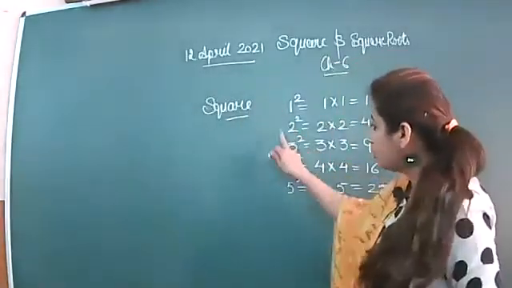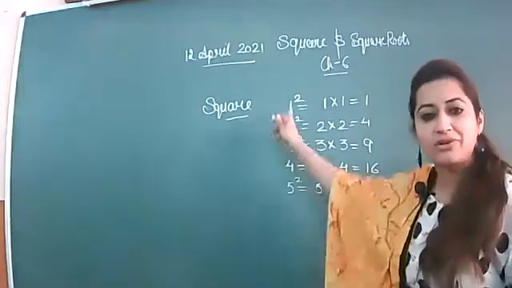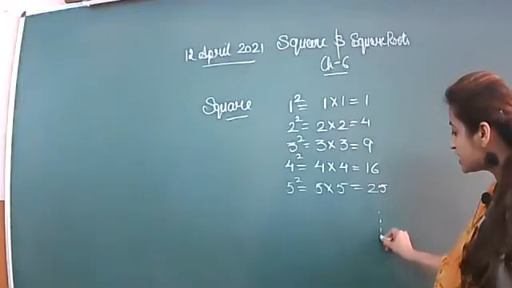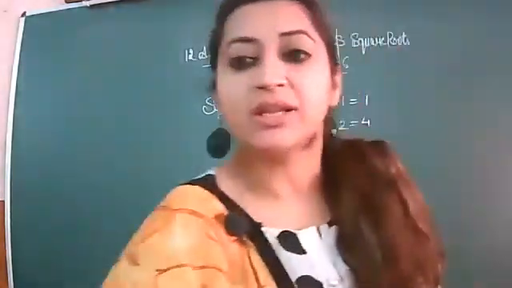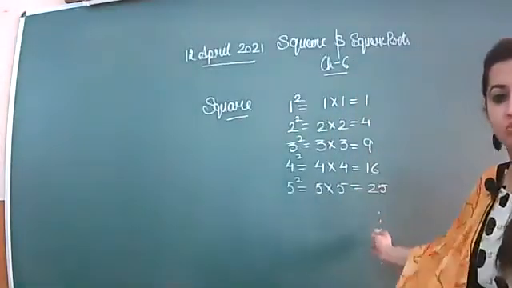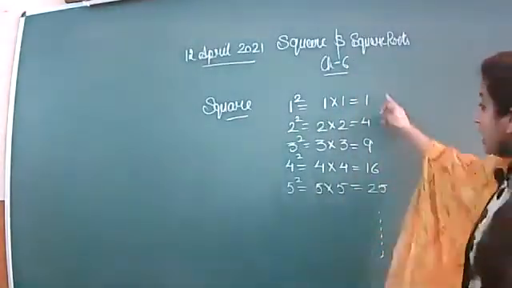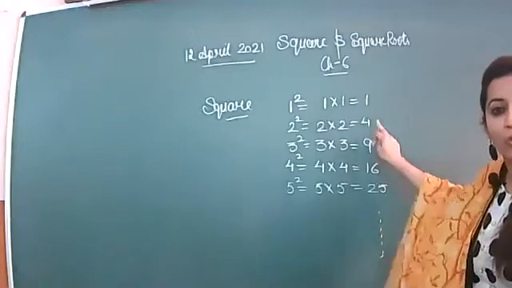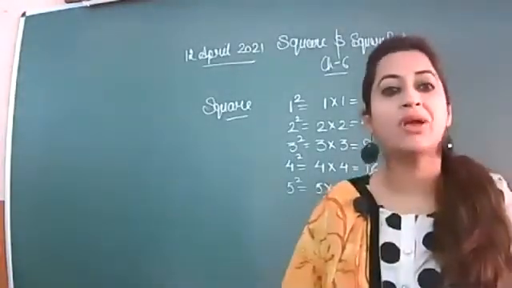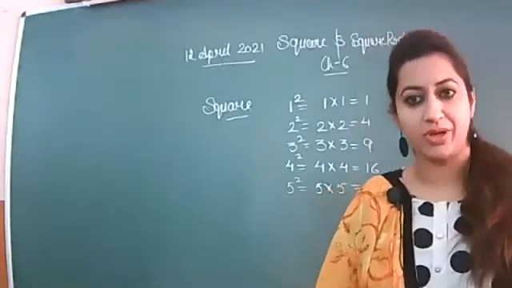And 1, 2, 3, 4, 5, they are natural numbers. And we have so many squares of natural numbers, and the numbers are infinite, so you will get infinite square numbers. So these numbers 1, 4, 9, 16, 25, they are called square numbers or perfect squares.